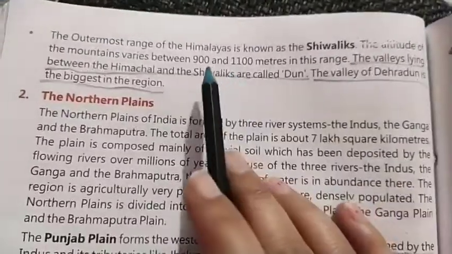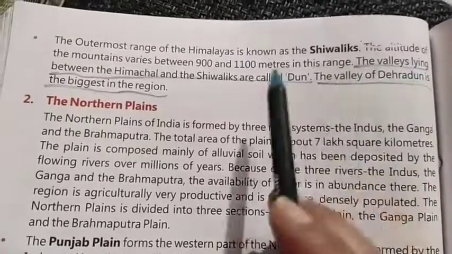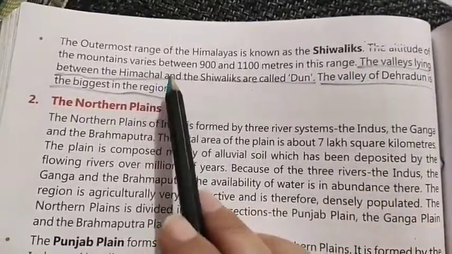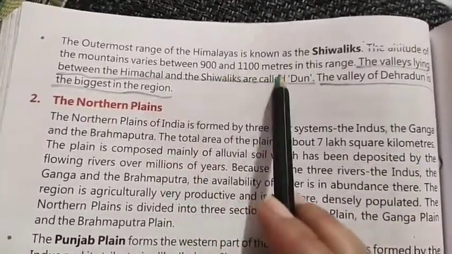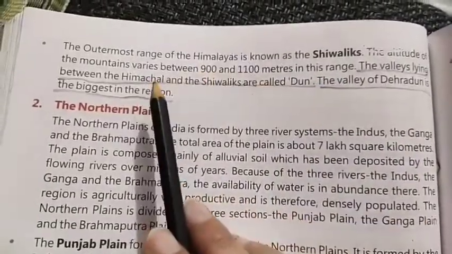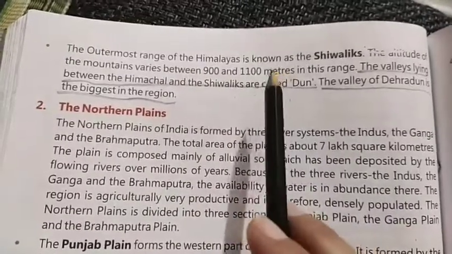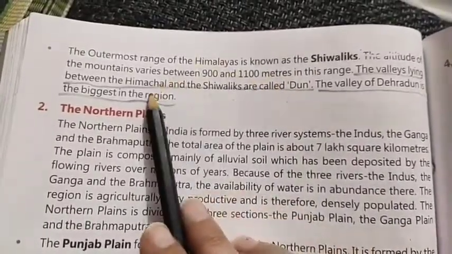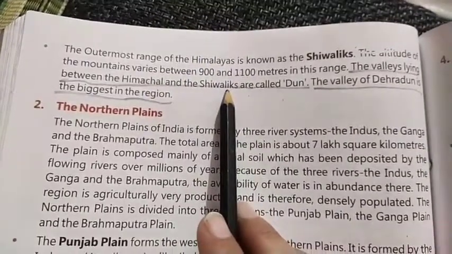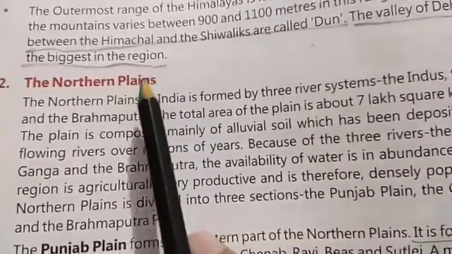The outermost range of the Himalayas is called Shivalik. Altitude or height of the mountains varies from 900 to 1100 meters in this range. The valleys lying between the Himachal and the Shivaliks are called Doon. So the valley of Dehradun is the biggest in this region.